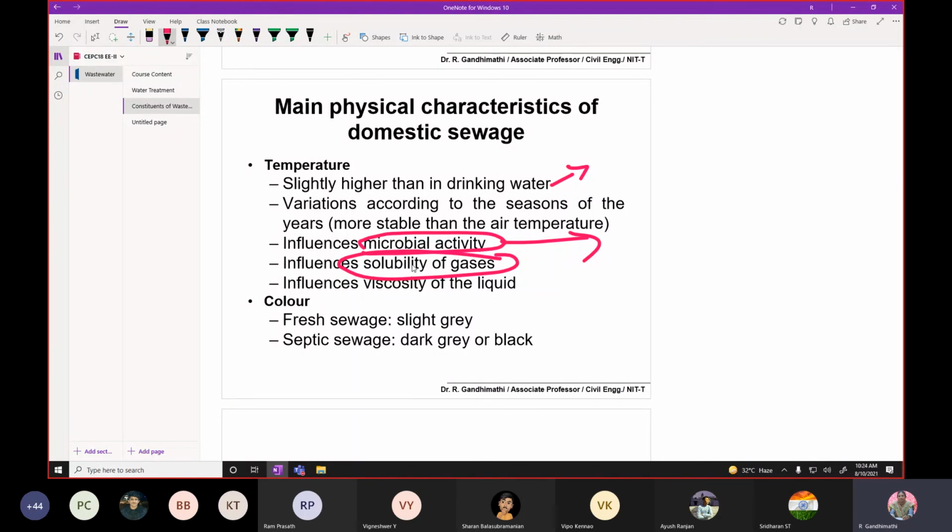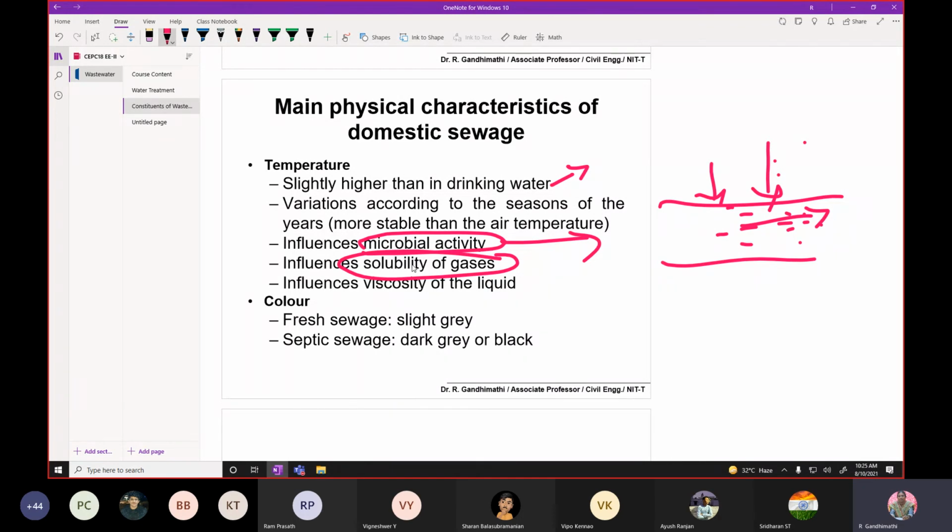For example, assume this is a river and you are discharging wastewater without treatment. If you have more temperature here, it may affect the solubility of oxygen, that is, the transfer of oxygen from the atmosphere to the river, because solubility comes down at higher temperatures.